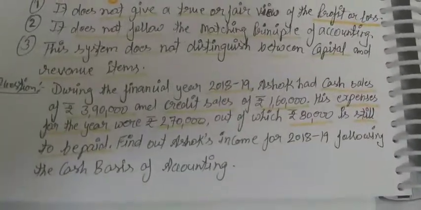So the solution of this question: first thing we have to do is write those cash transactions or cash sales which occurred during the year.